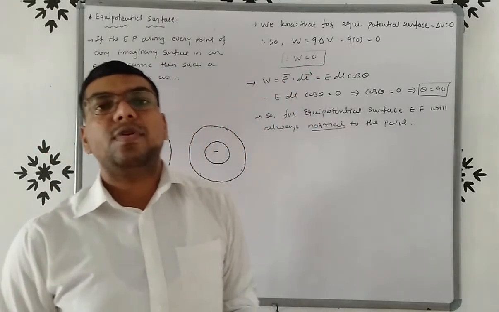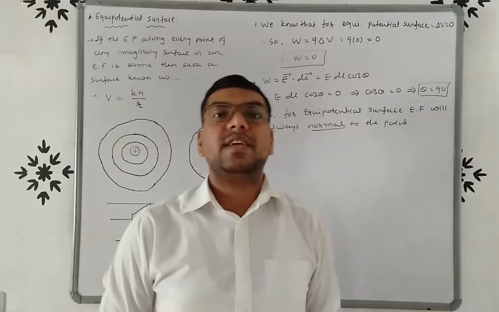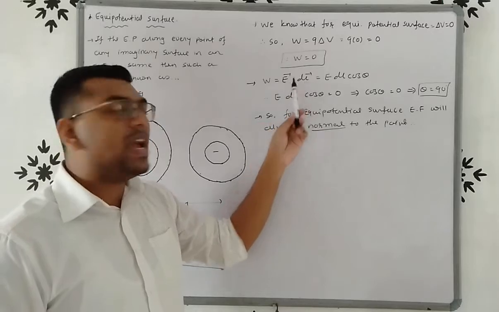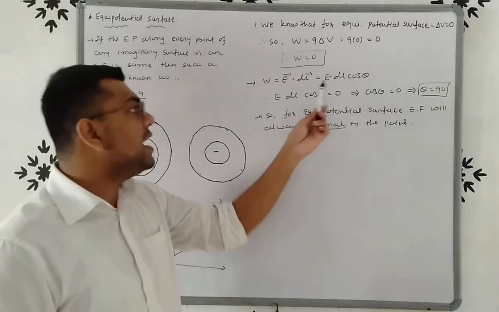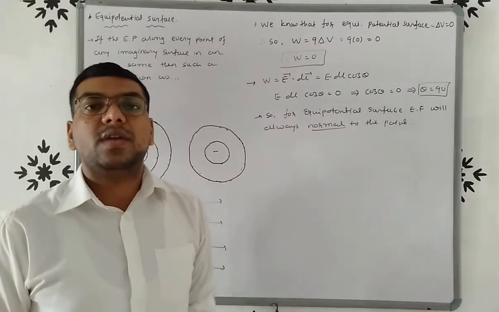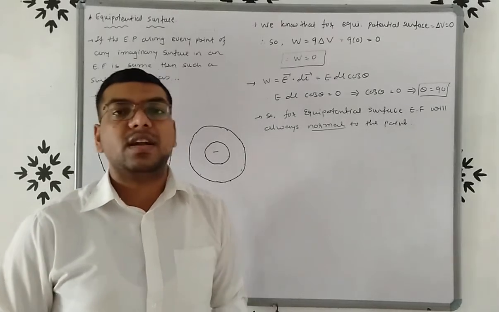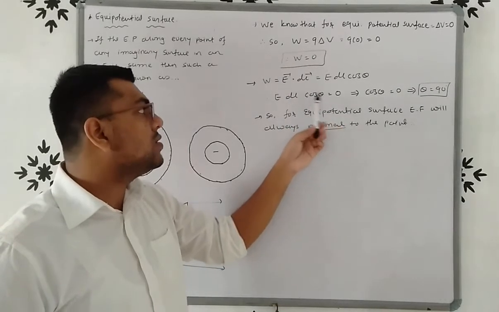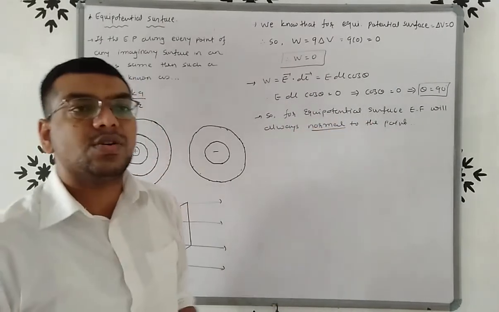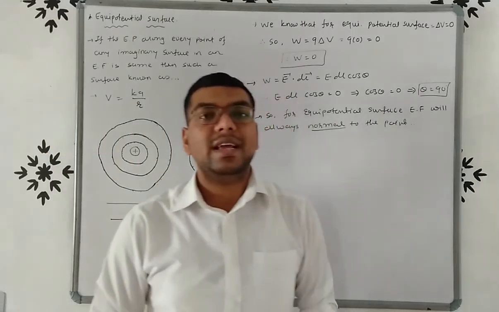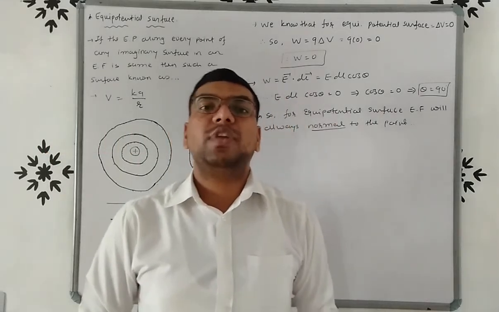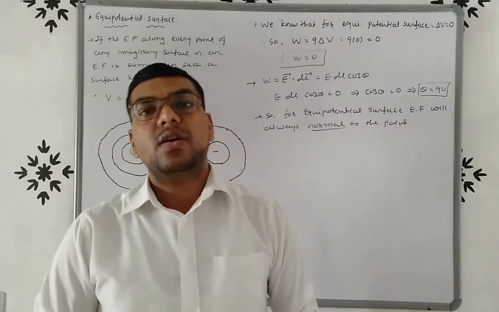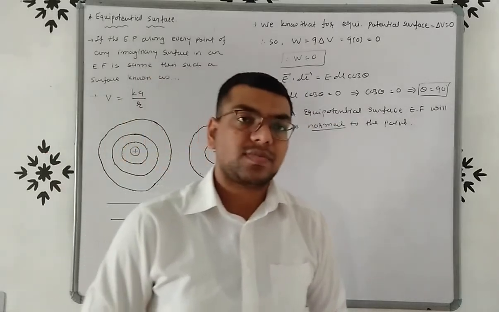Now if we want to define the direction of electric field, then we know that W is equal to vector E dot dl. That means W is equal to E dl cos theta. But for an equipotential surface, work done W is equal to 0. So E dl cos theta is equal to 0. So cos theta is equal to 0. So theta is equal to 90. So for an equipotential surface, electric field will always be normal to the point on the surface, right?